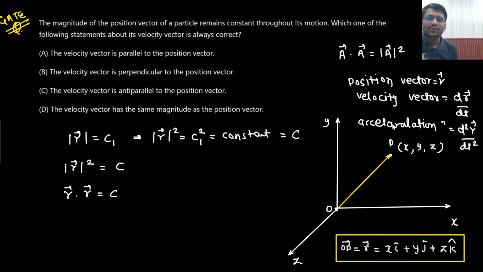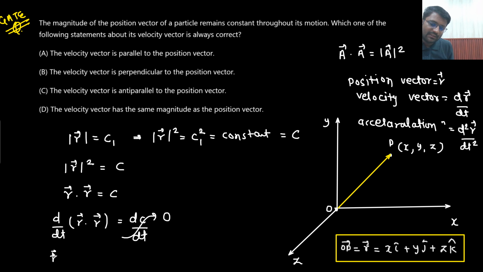Understandable? So if I need to find out the velocity vector, what I need to do? Differentiate on both of the sides. That means differentiate by t on both of the sides. What will be the value of a constant differentiated with respect to t? 0. What is the value of this? First as it is, differentiation of second, plus second as it is, differentiation of first.